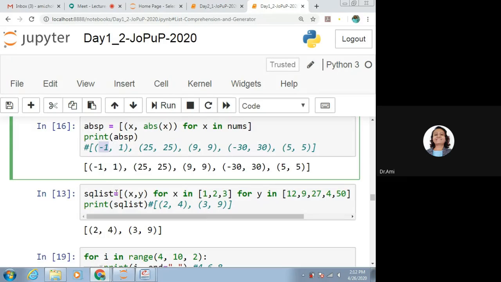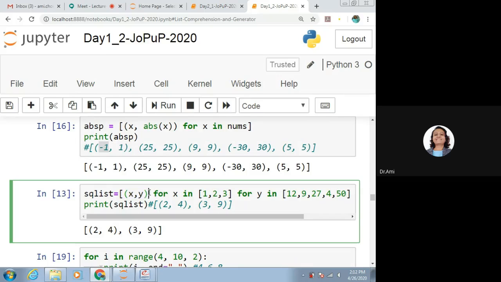Right? Now what we are doing? Next example, what we are doing? That's what we need to recognize. Say sq_list. Let's see what is that. It is a list wherein we do have a pair of x and y for x in 1 to 3. And what about y? It says that for y in this particular list.